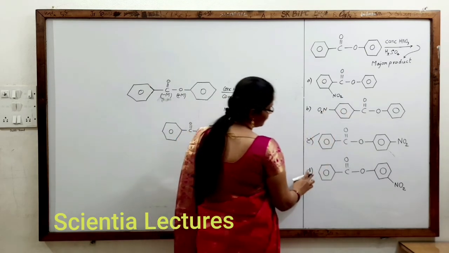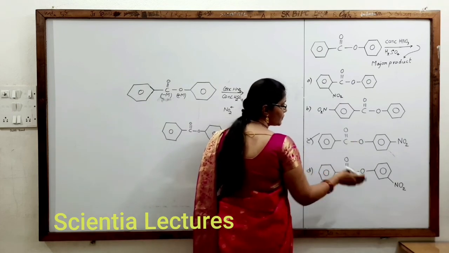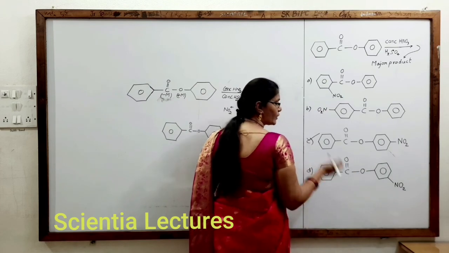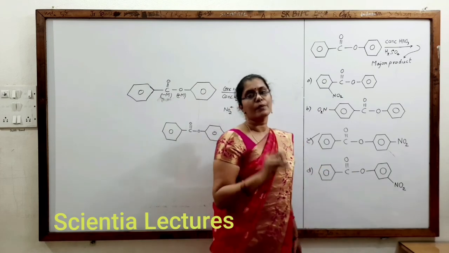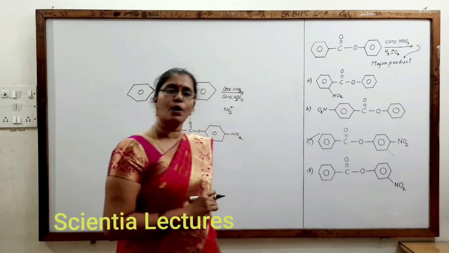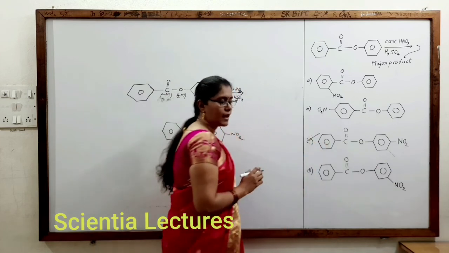Now here if we check D also, to the oxygen ortho and para is possible but not meta. They have taken it to the meta position. So meta is not at all possible because plus M groups are ortho-para directors to the incoming electrophile but not meta directors. So what is the correct option? Observe please. C. I hope so.